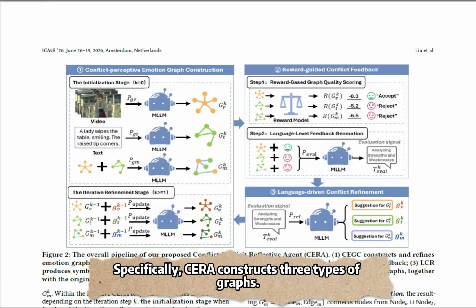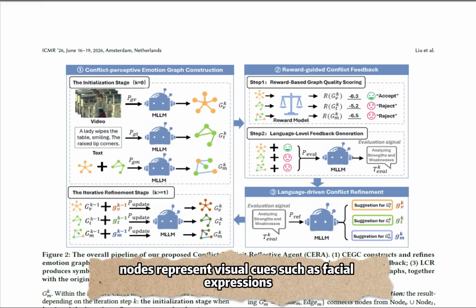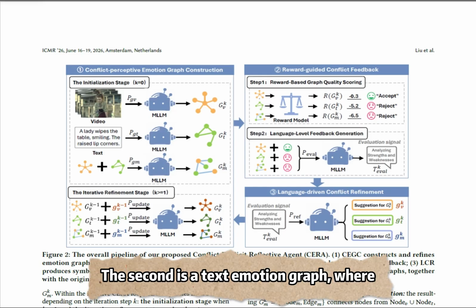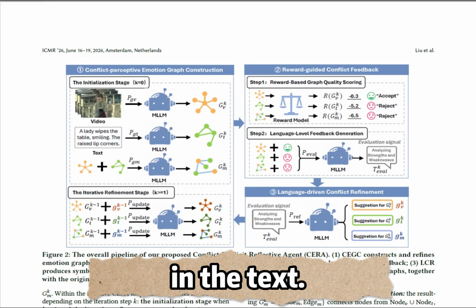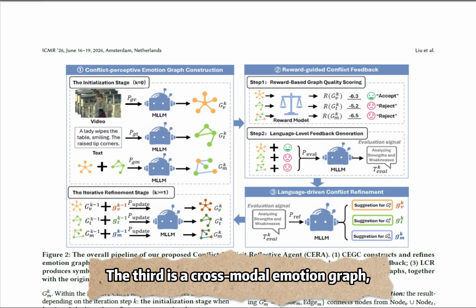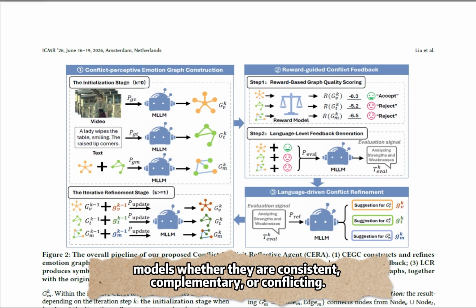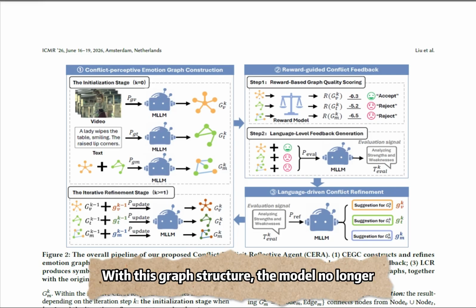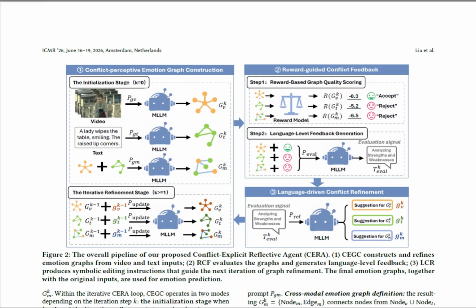Specifically, CERA constructs three types of graphs. The first is a video emotion graph, where nodes represent visual cues such as facial expressions and body movements. The second is a text emotion graph, where nodes represent emotional words, tone, or rhetorical signals in the text. The third is a cross-modal emotion graph, which connects video and text nodes and explicitly models whether they are consistent, complementary, or conflicting.